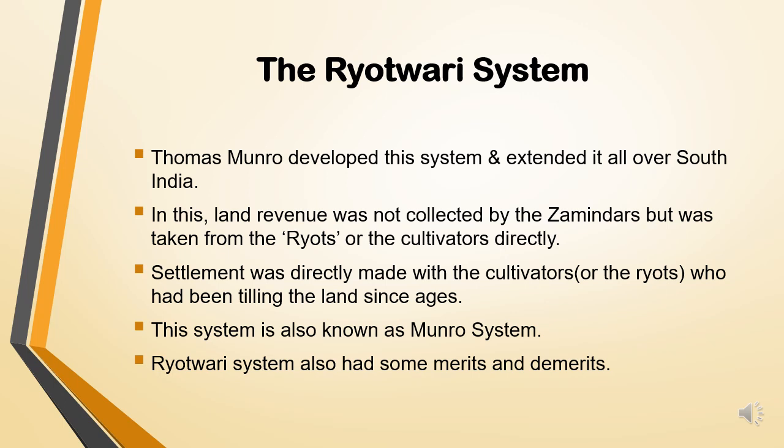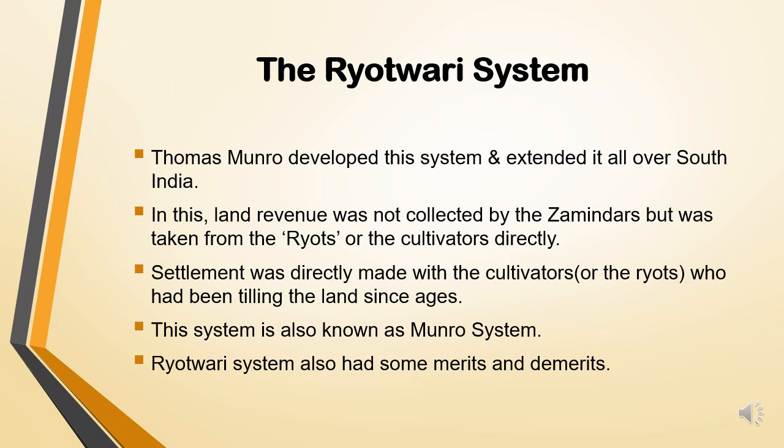Now, here there were no zamindars. I mean, the revenue was not collected by the zamindars, but was taken from the ryots. Who were the ryots? They are the cultivators directly. Now, settlement was directly made with the cultivators or the ryots who had been tilling the land since ages. Cultivators, the farmers who are working on the land. So, this system is also known as the Munro system.